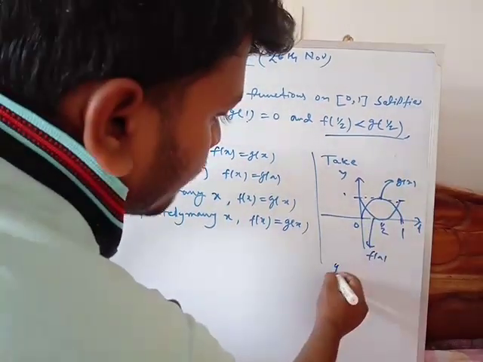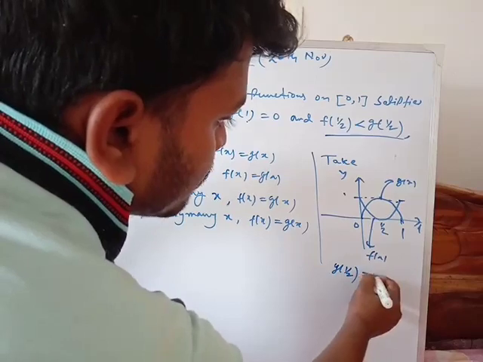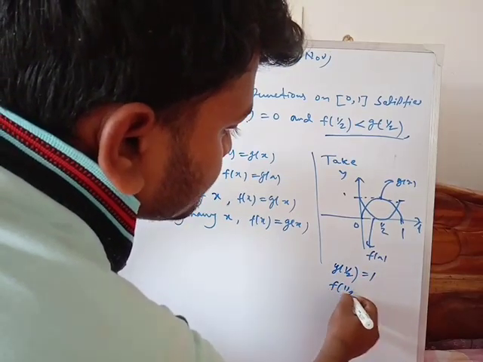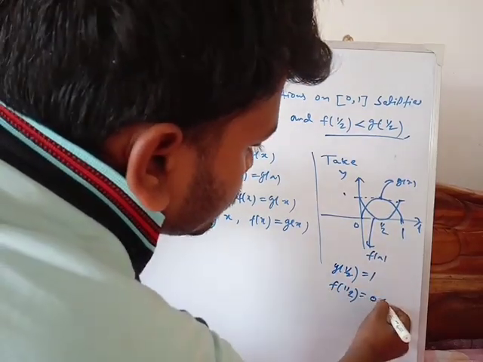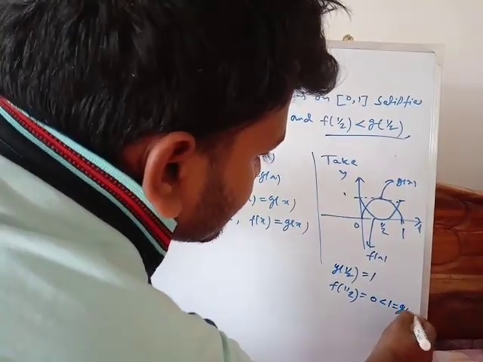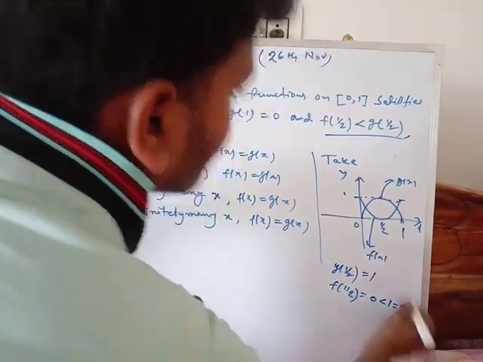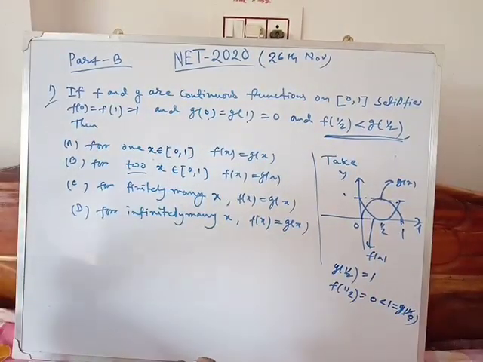So g(1/2) equals 1 and f(1/2) equals 0, which is less than 1, so it satisfies the given condition.